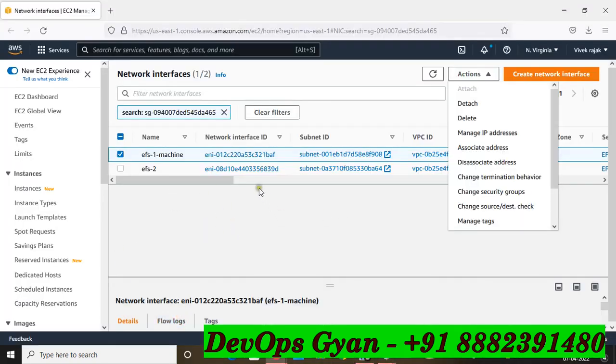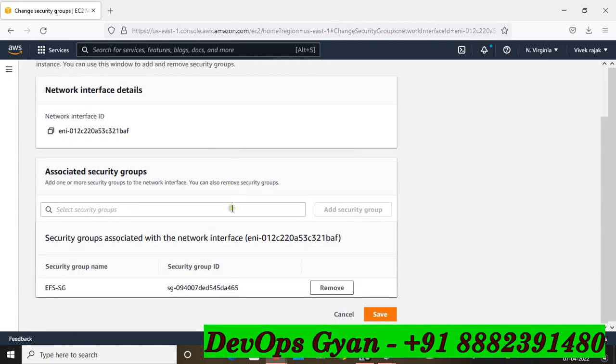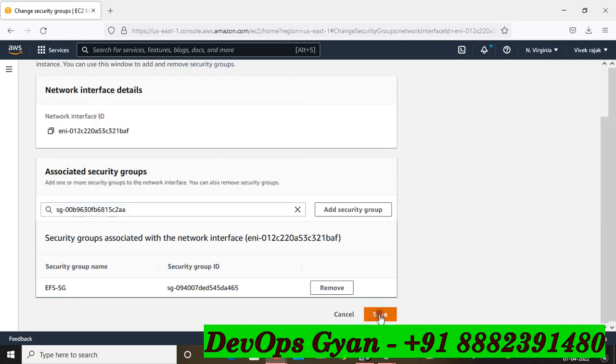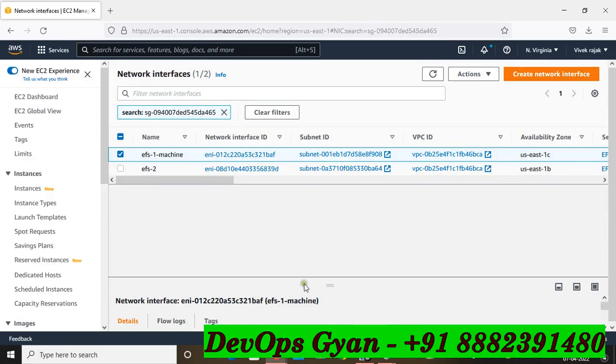And go to the interface, then you can select and detach your EC2 security group, right? Or you can change the security group. Okay, so we have an option. So I'm going to change my security group, and you can select multiple security groups here. So select this, so you can select my security group, right? So select this and save. So finally we have selected.